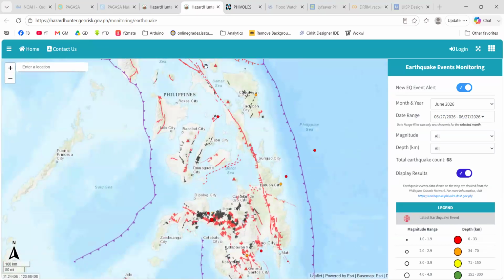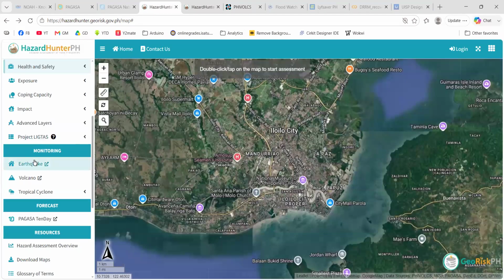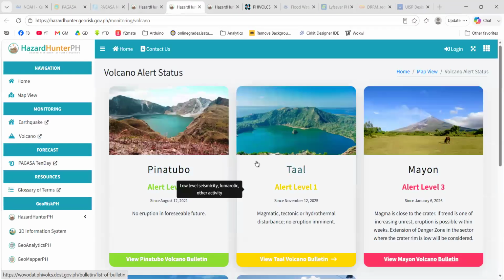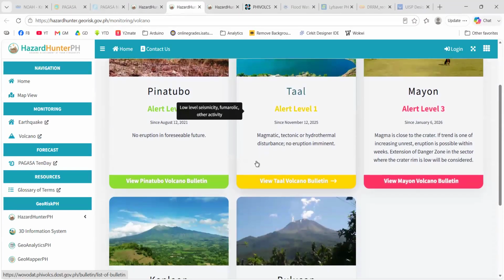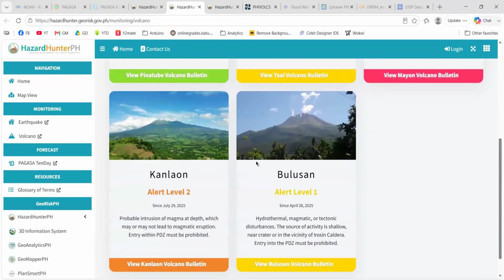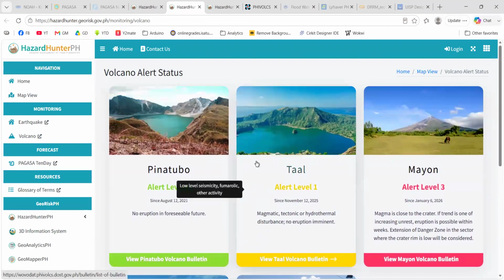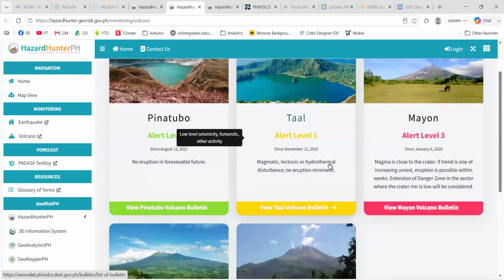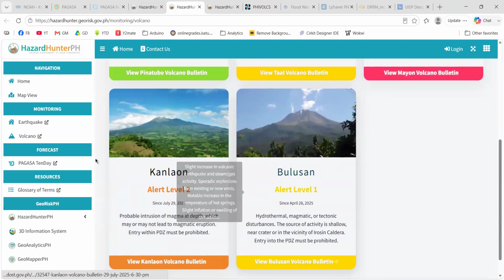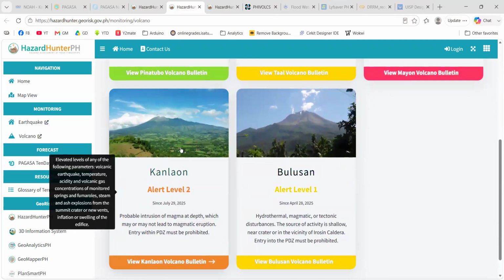And aside from earthquakes, Hazard Hunter can provide a dashboard for volcano alerts. You can check the nearest volcano in your concerned location. Just like in mine, the nearest volcano is Canlaon, and currently it's in alert level 2.